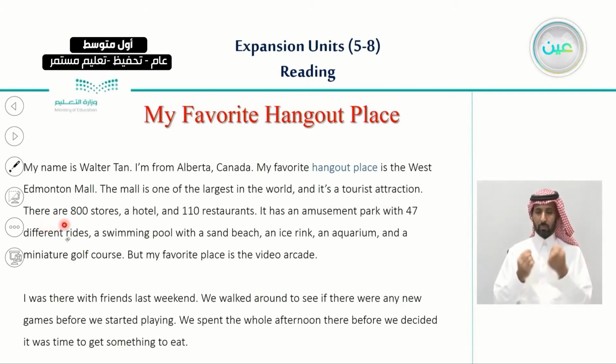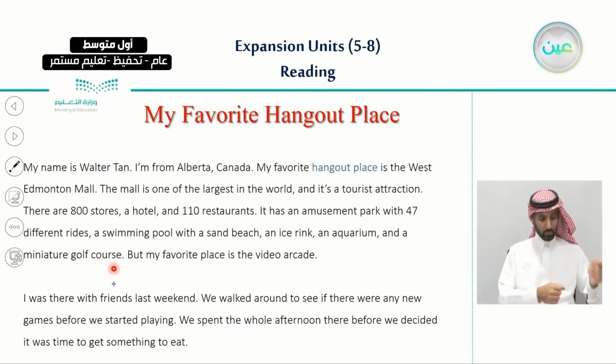There are 800 stores, a hotel, and 110 restaurants. It has an amusement park with 47 different rides, a swimming pool with a sand beach, an ice rink, an aquarium, and a miniature golf course.